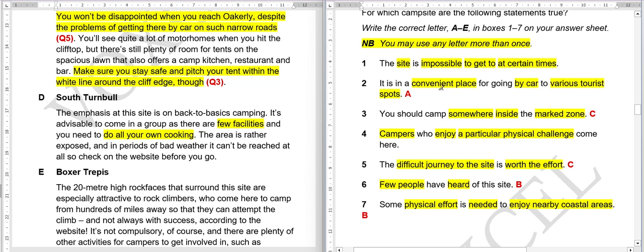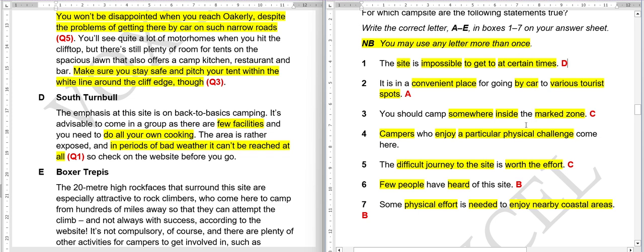First, the site is impossible to get to at certain times. Is there any mention of this? Yes, this is the answer. So here it is written, from here to here. Let me write the question number here. Question one. So here it is written, in periods of bad weather, at certain times, can't be reached at all, impossible to get there. I hope it is clear.